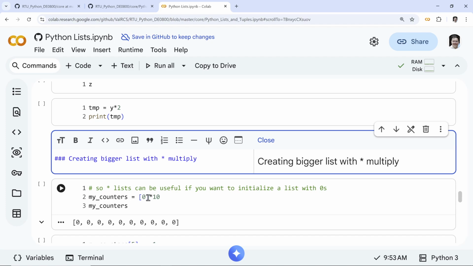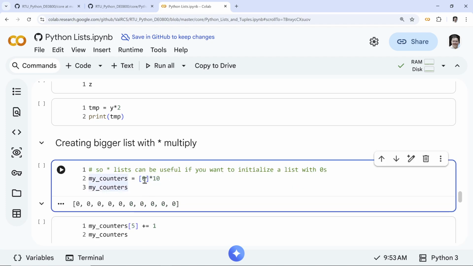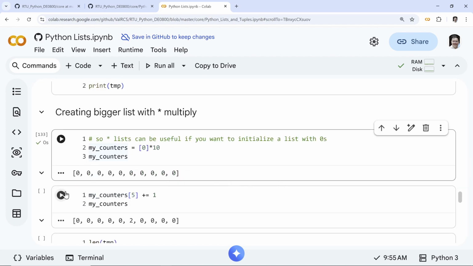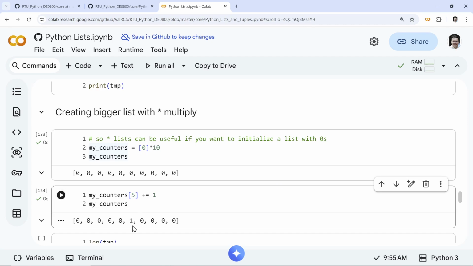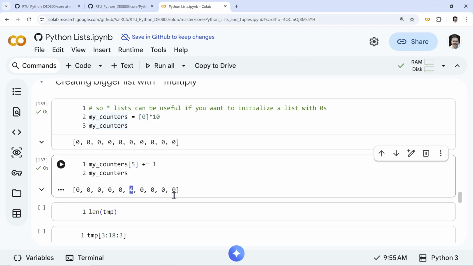You start with a tiny list with just one item, and you multiply it 10 times, and you basically have 10 items. It's just a convenience, and you can say, okay, my counters. There's the one here, the sixth item, and you can play around with this, and your list is increasing here.